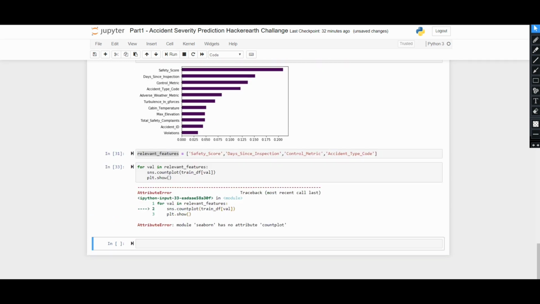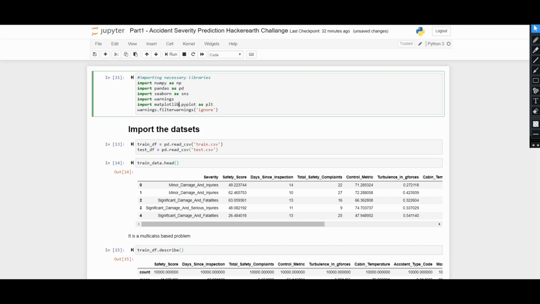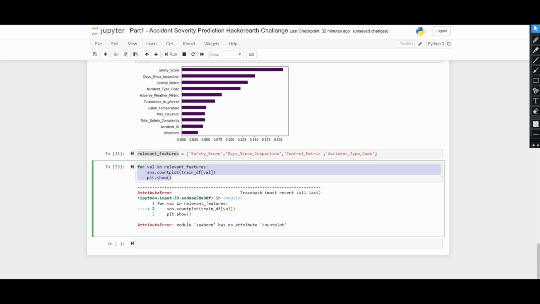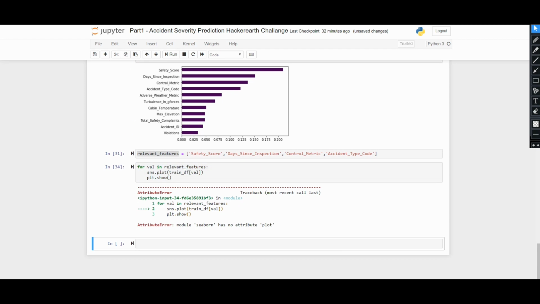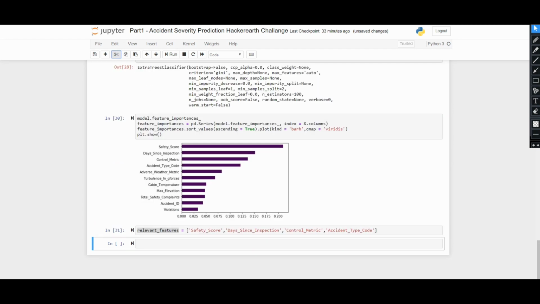Model has no attribute count for. Okay, let's remove it. We'll see it later.